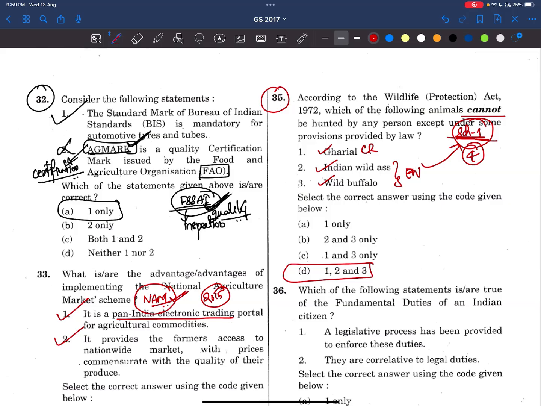Right, so your answer is 1, 2, and 3. See, logically seeing, we cannot learn by heart all the animals or all the species which are present in Schedule 1, right? So most of the cases here, the answer will be 1, 2, and 3 only. If you really don't want to attempt these type of questions, you can just skip it. Okay, these are riskier questions only.